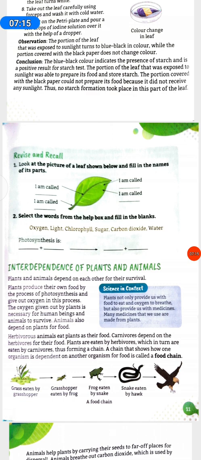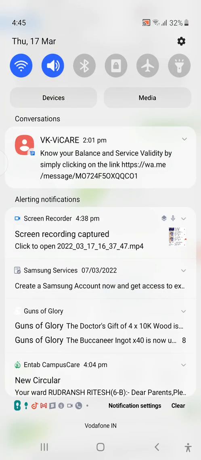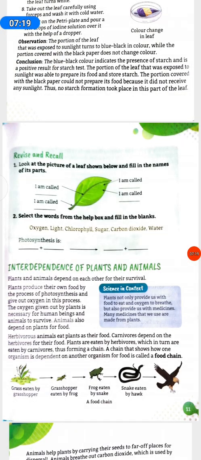Revise and recall. Look at the picture of a leaf shown below and fill in the names of its parts. Select the words from the help box and fill in the blanks. Oxygen, light, chlorophyll, sugar, carbon dioxide, water.